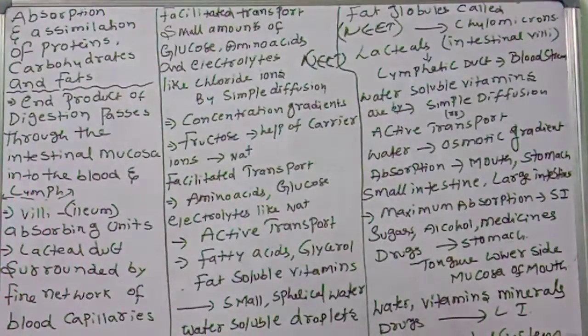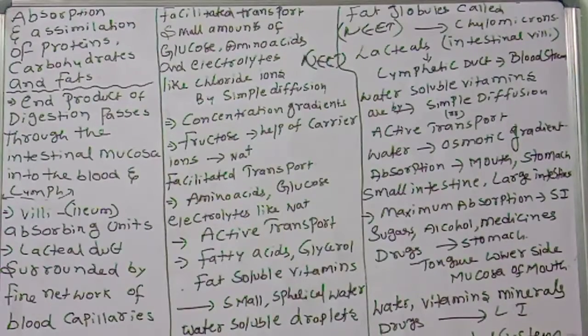Like this, the absorption process takes place by three methods. What are the three methods? Number one, active transport. Number two, passive transport. Number three, facilitated transport. But here, what are the neat bits to remember? Micelles are resynthesized into protein coated fat globules called chylomicrons. That is the first neat bit.